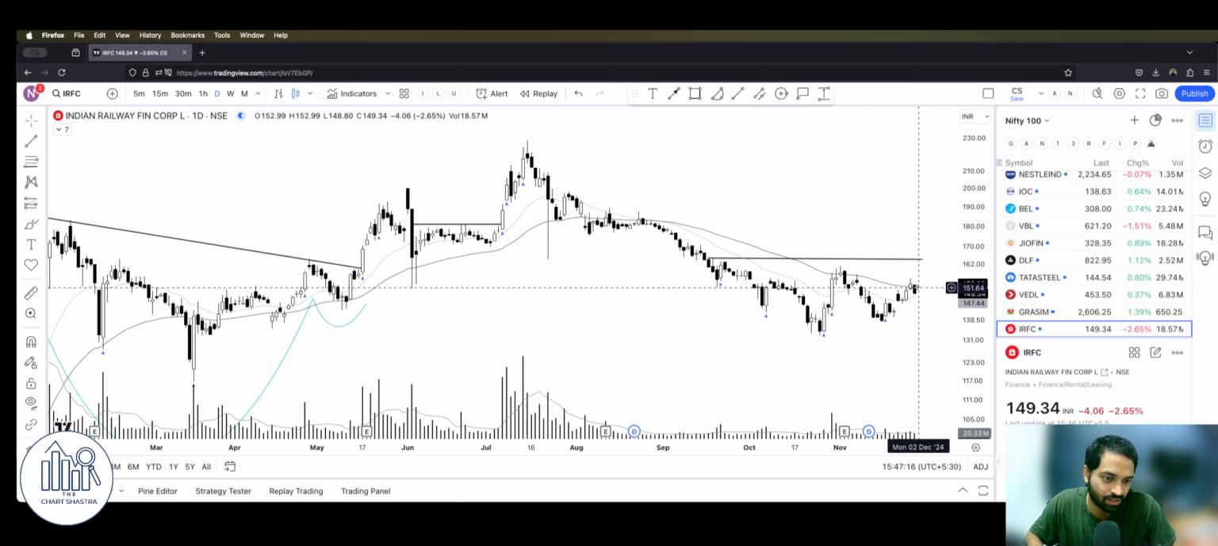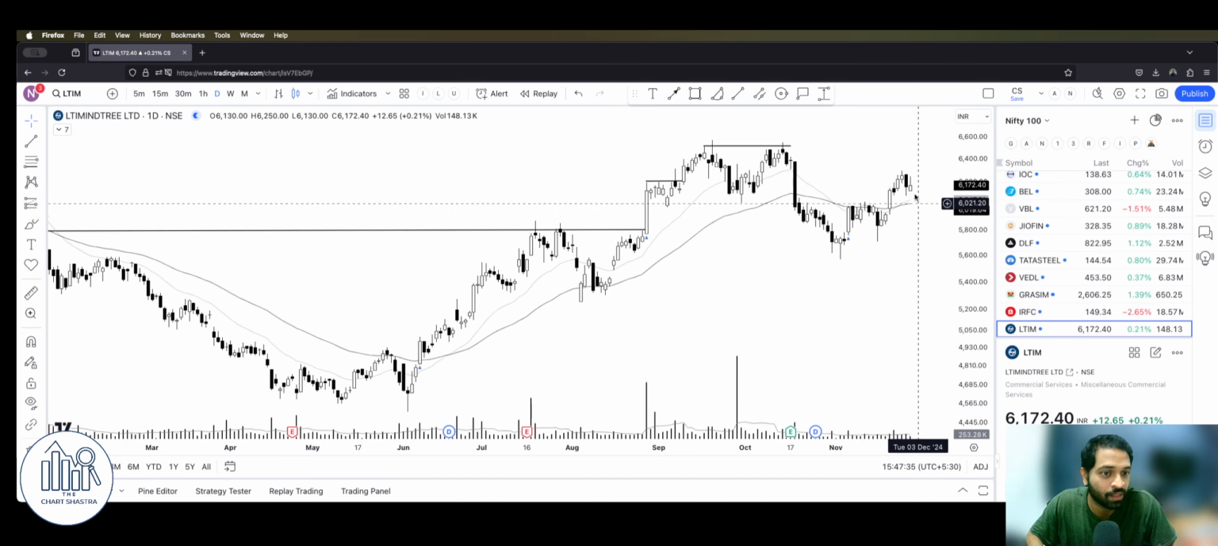IRFC again, guys. I don't want this kind of thing on such a very good day. Although this week it has ended positive, it could have been better, right? It also needs to cross this level to say that okay, the selling has stopped and the stock has bottomed out. L&T good. IT stocks again.